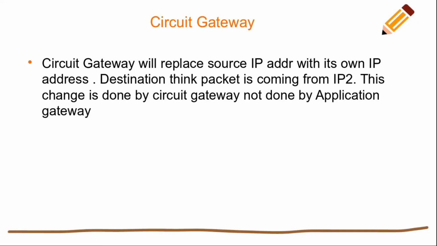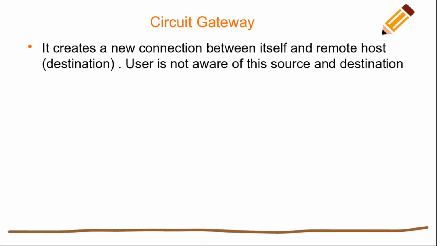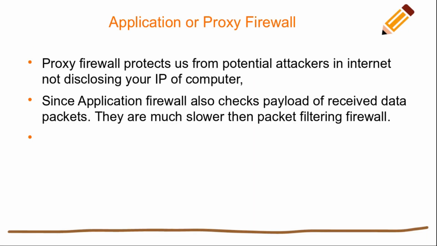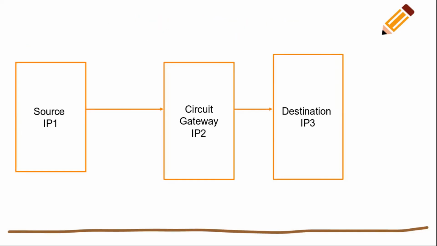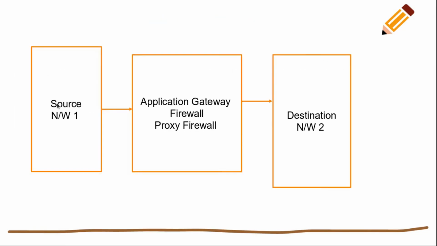Remember that a proxy firewall is part of the application layer in the OSI model. Here source IP1 is sending the packet to the circuit gateway IP2, and IP2 sends it to destination IP3, and IP3 thinks the packet was sent by IP2, but it was sent by IP1. That is the purpose of the circuit gateway.